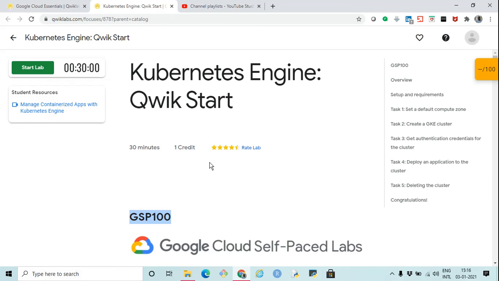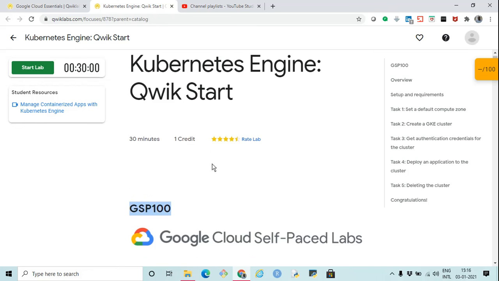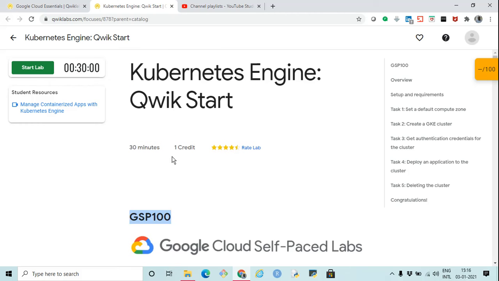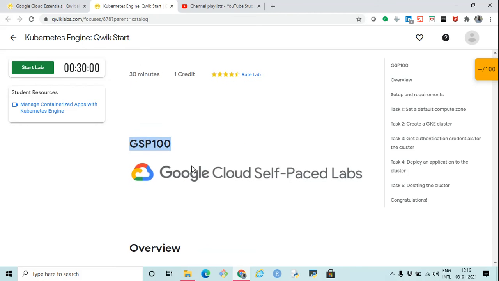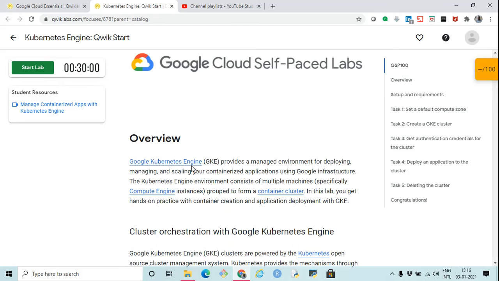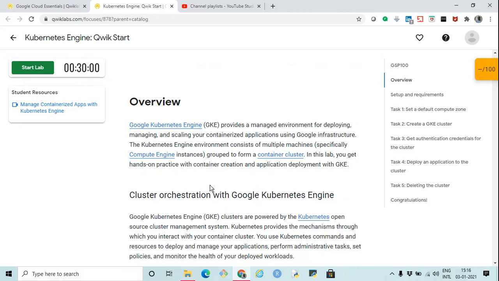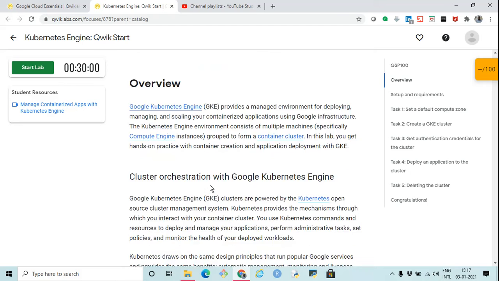Yeah, hi there. This is Quick Lab GSP100. This is about creating a Kubernetes cluster in a cloud shell. So what we are going to do is use GKE, which is Google Kubernetes Engine provided by the GCP. Using this, we are going to create a Kubernetes cluster, and then deploy an application on that Kubernetes cluster.